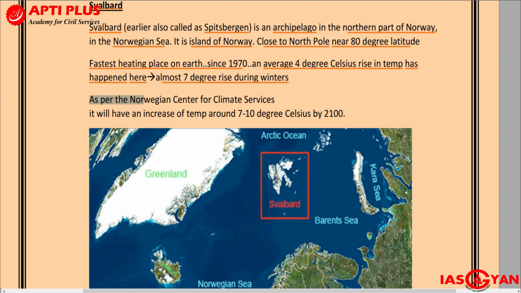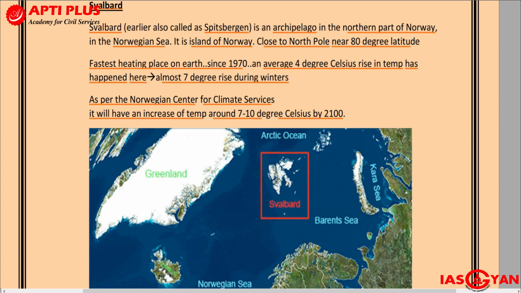As per the Norwegian Center for Climate Services, it will have an increase of temperature of around 7 to 10 degrees Celsius by 2100. So by the end of this particular century, sorry, 2100, we'll get to see that the temperature rise over here will be around 7 to 10 degrees Celsius. Svalbard is also important because it has the global seed vault.